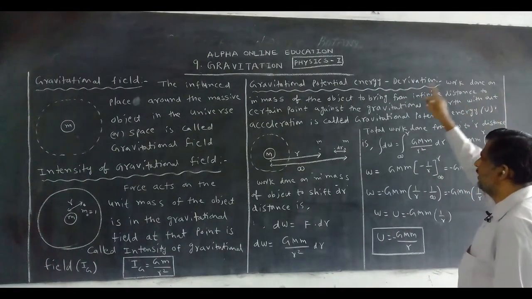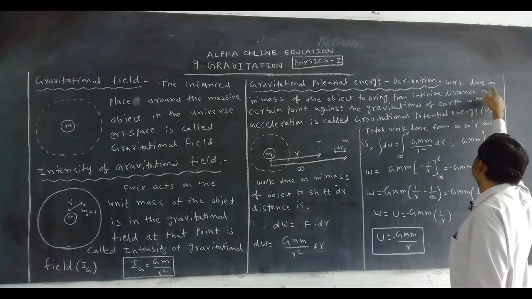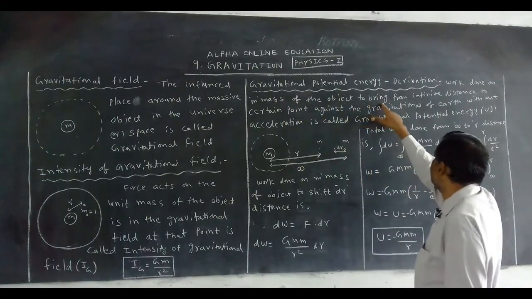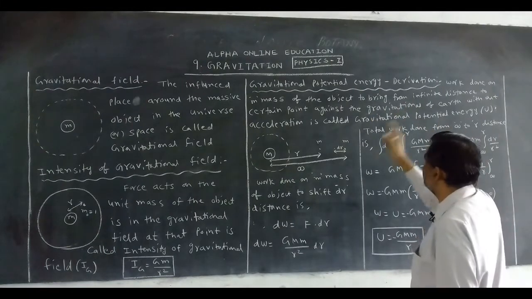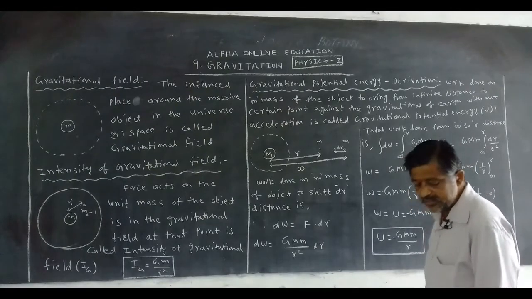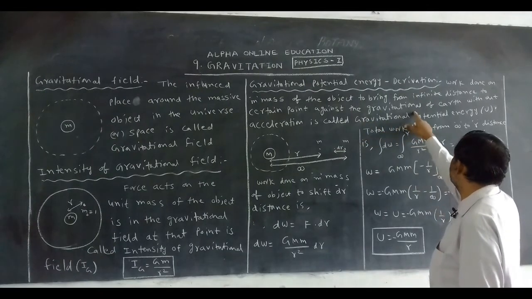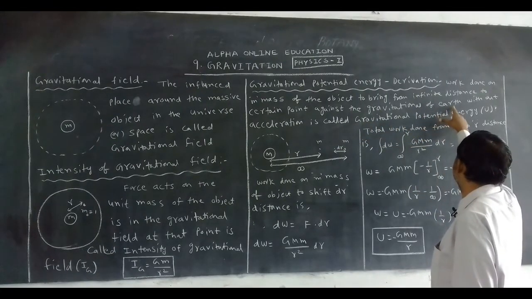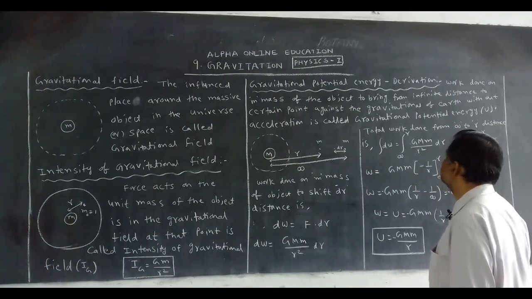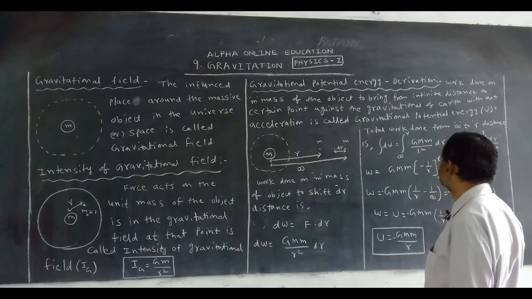Work done on m mass of the object to bring it from infinite distance to a certain point against the gravitational force of the earth without acceleration is called gravitational potential energy.